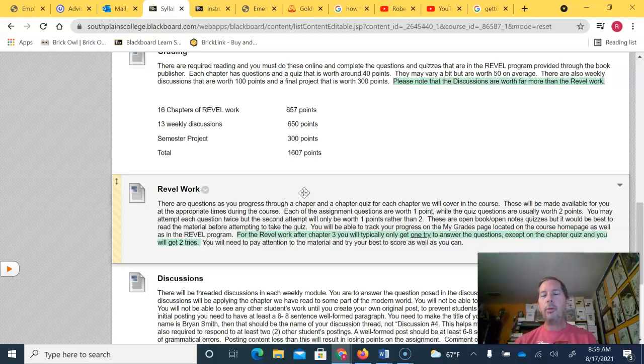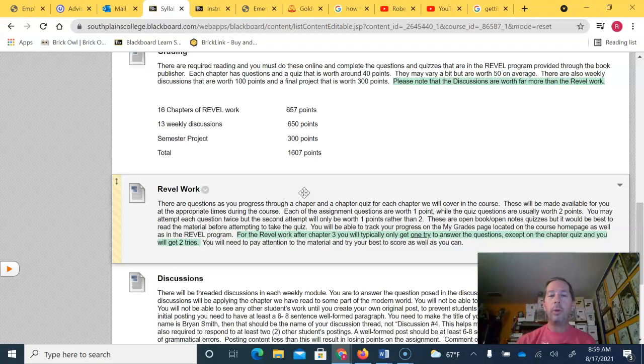As you progress through the Revel work, the first couple of chapters you'll be given 2 or 3 opportunities to answer a question and get it right. By the time you get to chapter 3, I will assume that you understand how Revel works, and you will no longer get multiple tries on questions except for the quiz at the end. But even on the quiz at the end of the chapter, if you miss the question once and then you get it right the second time, you earn fewer points.